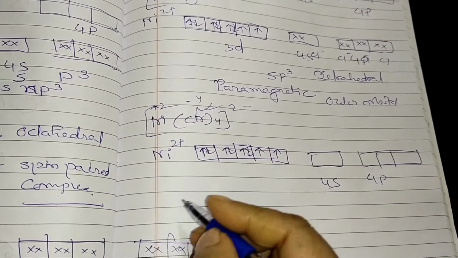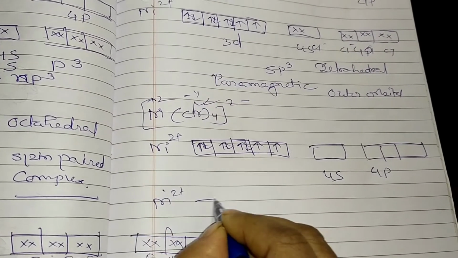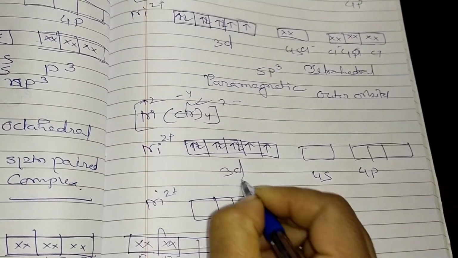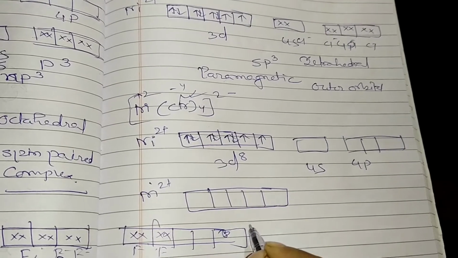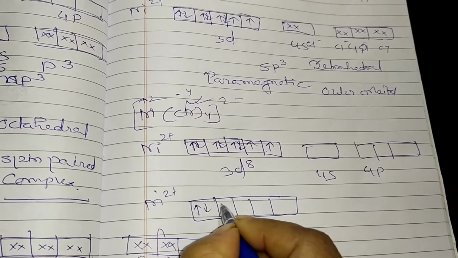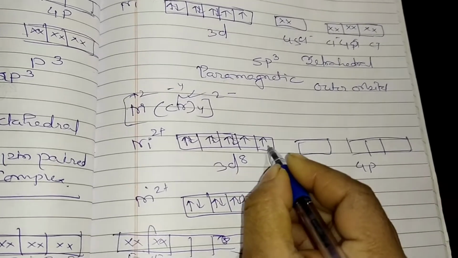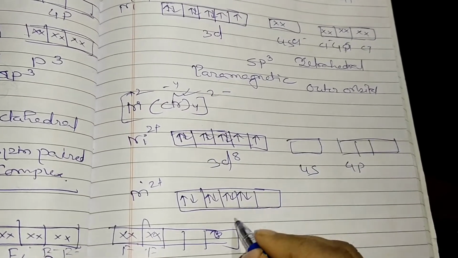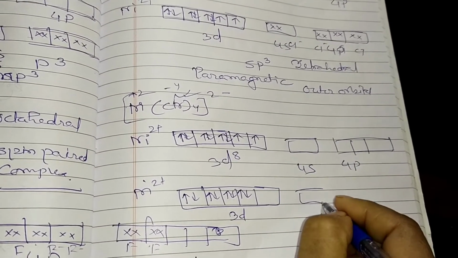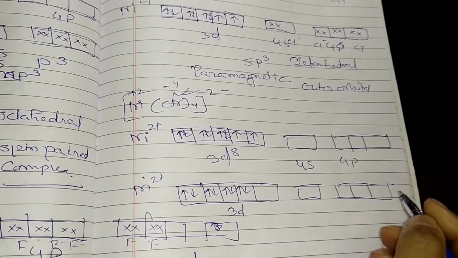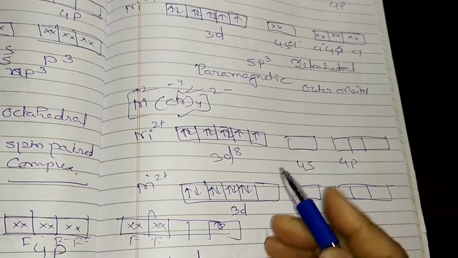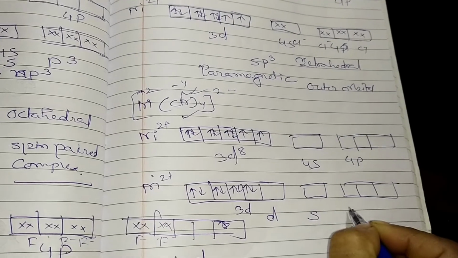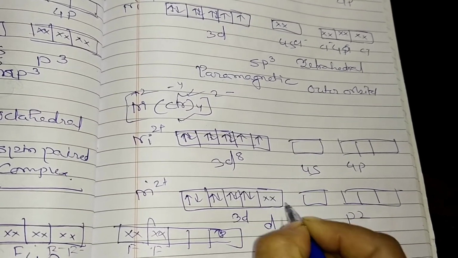So due to the presence of cyanide, now the complex is formed. Look here, 1 2 3 4 5, this is 3d, so 3d8 condition. Here there was pairing, this was also pairing, and these two unpaired electrons are also paired now due to the presence of a strong ligand. So here 1 orbital of 3d is vacant. Now how many cyanides do we have to adjust? 4. So we need 4 free orbitals: this one is d, this one is s, this one is p2.